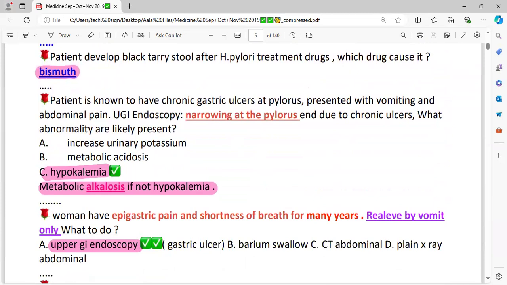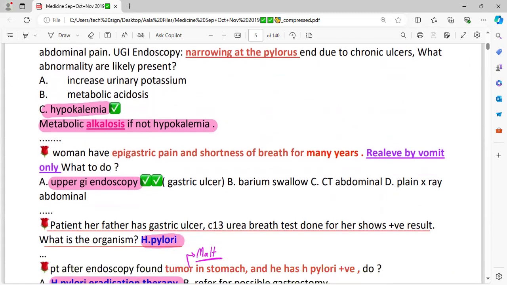Bismuth sulfate. Patient is known to have a chronic gastric ulcer at the pylorus, presented with vomiting and abdominal pain. Upper GI endoscopy shows narrowing at the pylorus due to the chronic ulcer. Which abnormality would you see? The patient is vomiting, again hypokalemia. Metabolic alkalosis as the acid-base disturbance.